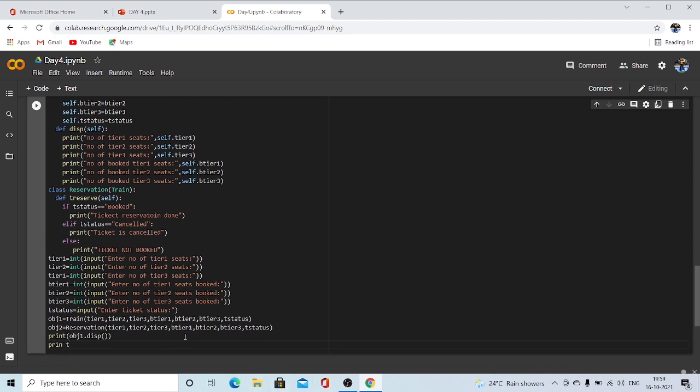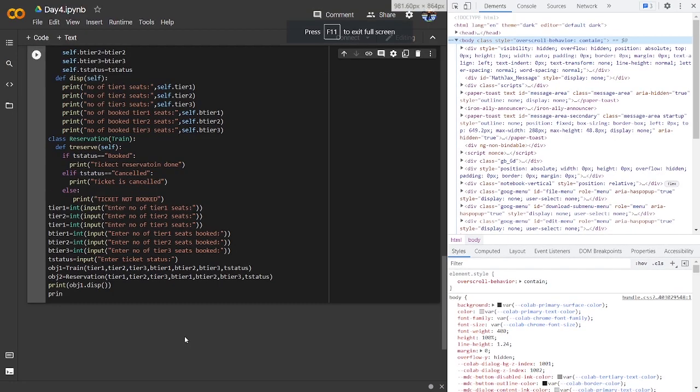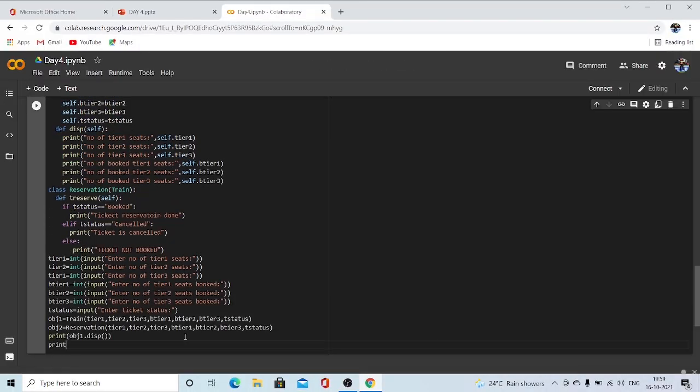Second one would be print object 2 dot t reserve is the function, right? T reserve off. Yeah, we got it. Now let's run this code. Let's hope no error comes. Let's check this out.